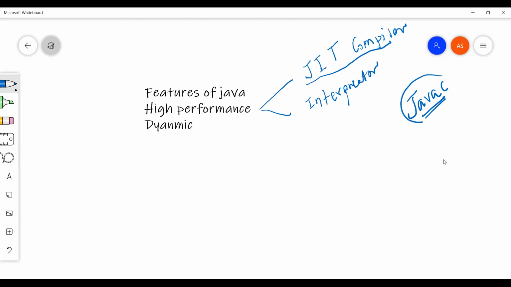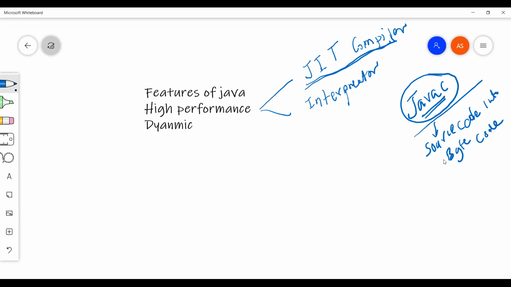This is the compiler which is responsible for converting your Java source code into bytecode. There is another thing called the JIT compiler. It reads your bytecode, because in the last session I told you this bytecode is an intermediary code which can be understood by the JVM, right?